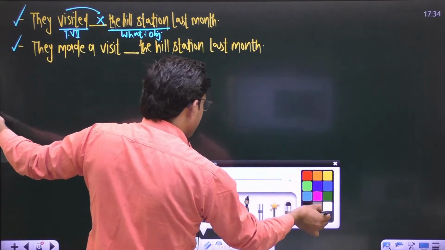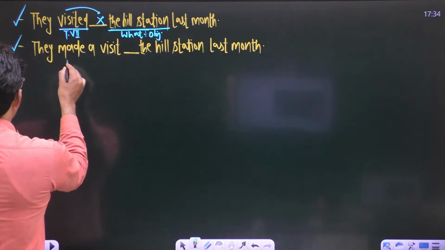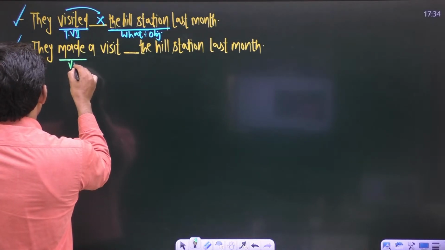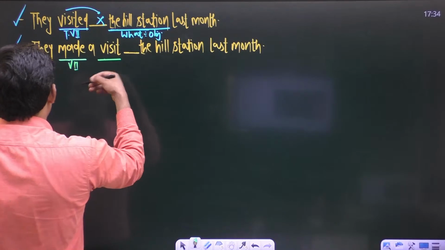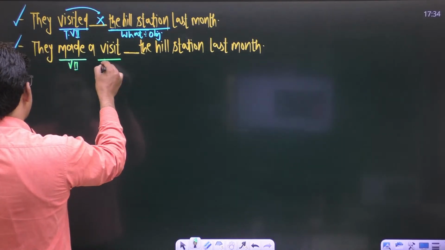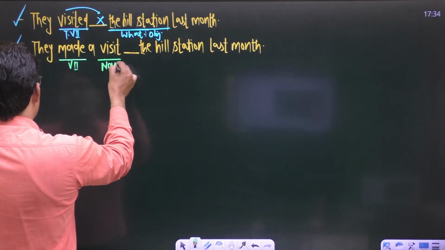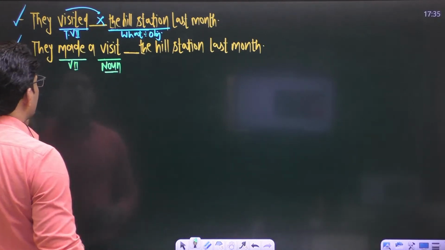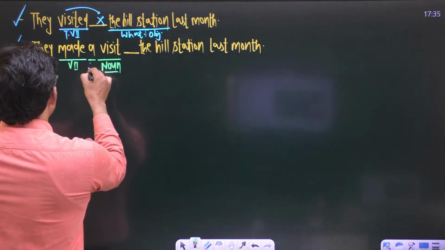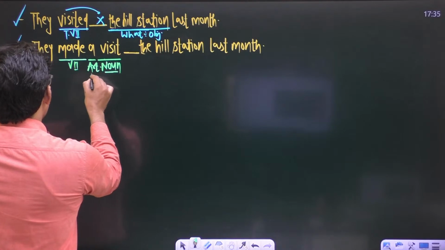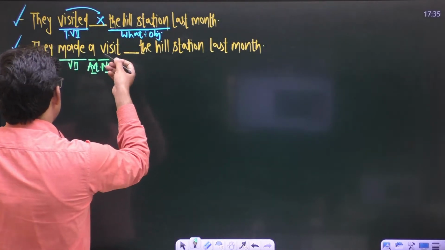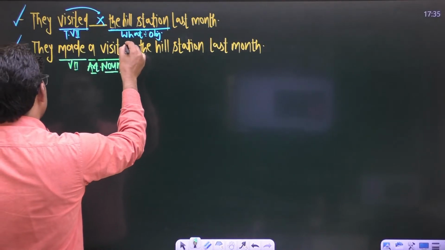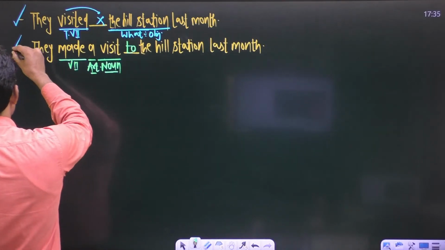In the second sentence, we are getting a verb made. Verbs are followed by an object, and an object can only be a noun or pronoun. Here the word visit is a noun, and an article is used for a noun. When it is used as a noun, we use the preposition to after visit, right?